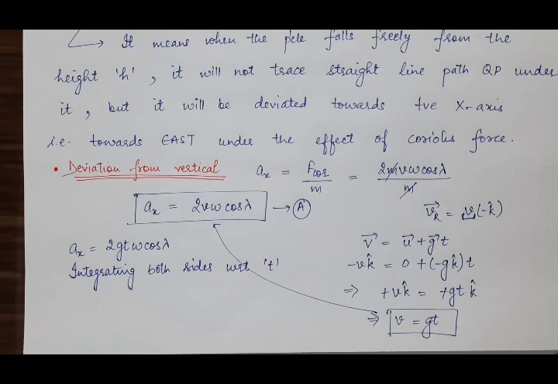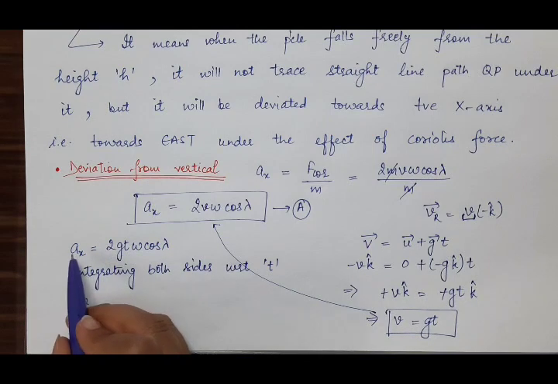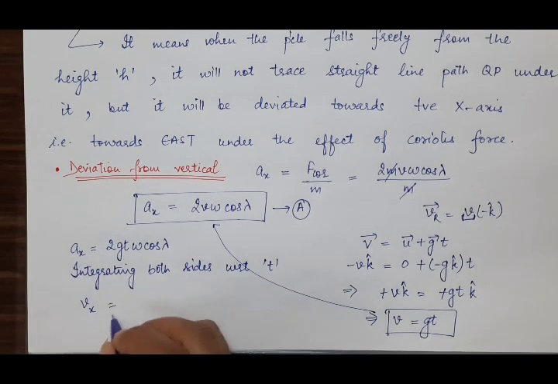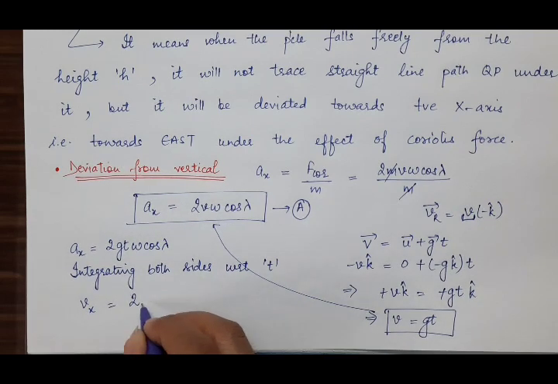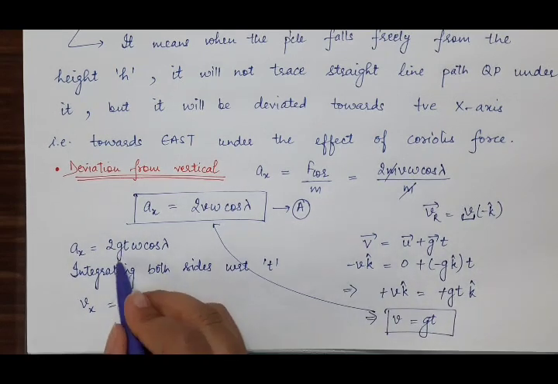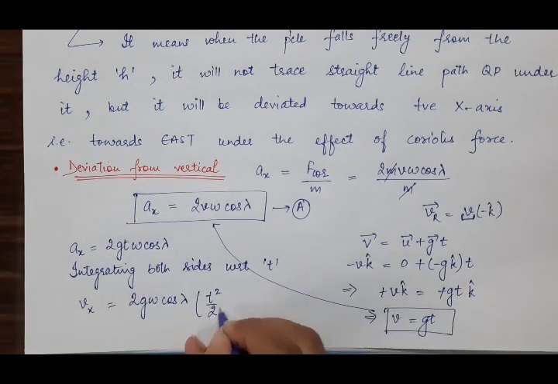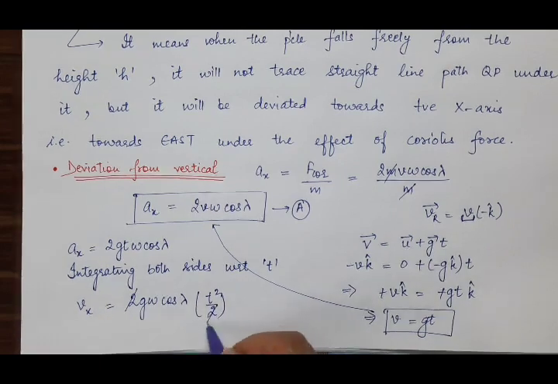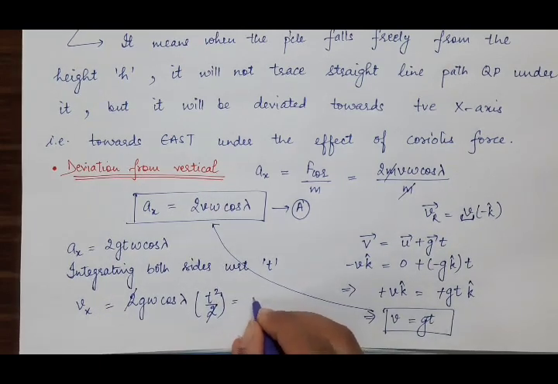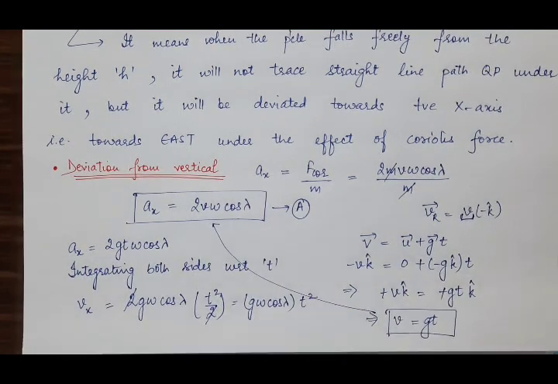So it will be vx, the integration of ax dt. ax dt will be equal to dv, and integration of dv will be v. It is equal to 2 is constant, g is constant, omega is constant, cos lambda is constant. Here we will have integration of t dt. So integration of t will be t square by 2, and this 2 and 2 is cancelled out. So we have g omega cos lambda into t square. This is equal to vx.